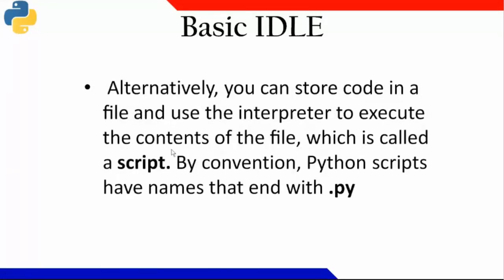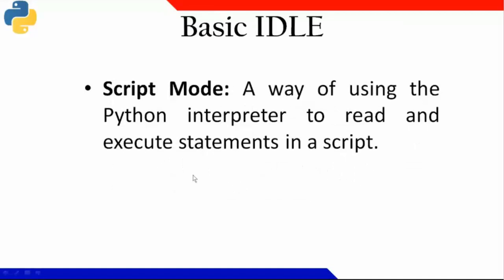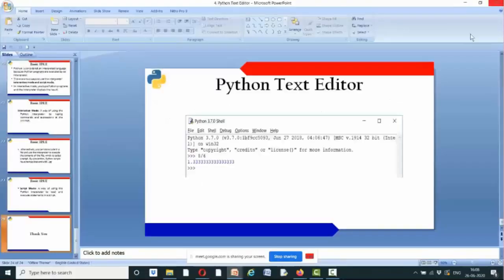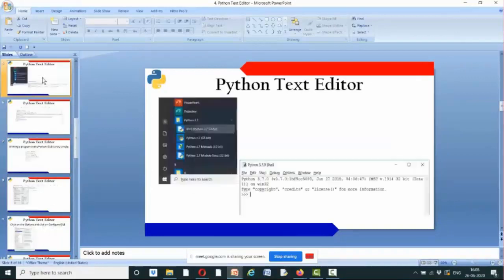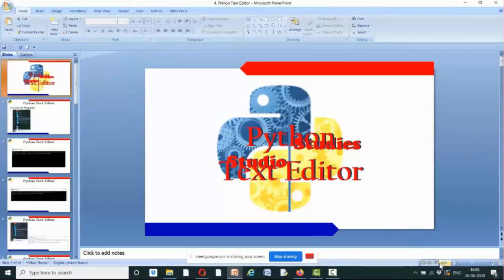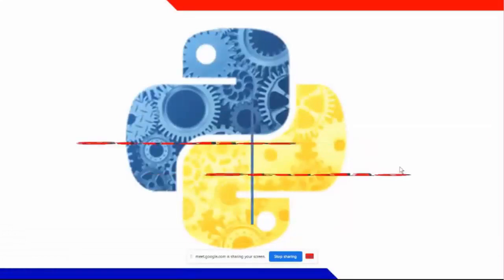If I want to save it, then I need to have a file. Whenever I am using a file, I need to save it with the .py extension. The way I write a file and execute the file with the py extension, I'll say it is the script mode of writing code. Script mode is using the Python interpreter to read and execute statements in a script. So this is the basics regarding Python. Let us come to the Python editor, what it looks like.